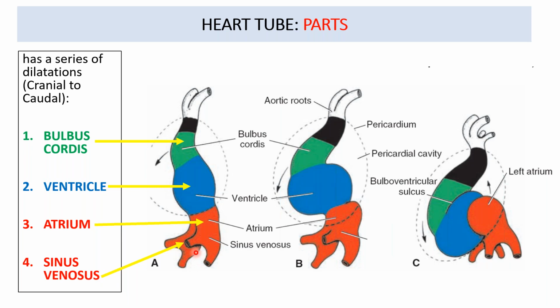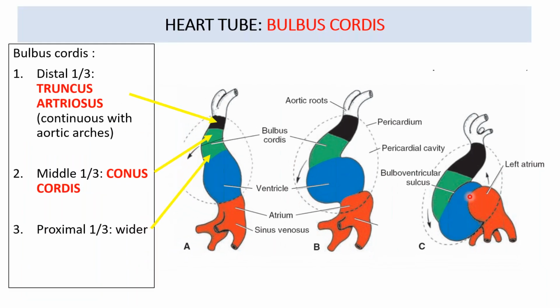So this is the initial portion where the heart is represented in a tube-like fashion in earlier life, in the fetal period. This is how the heart will appear. Now, you can see in the next two pictures, this tube is undergoing some folding process. We'll come to it later. So as we were talking about the heart tube, this was the bulbus cordis area, followed by the ventricle, the atrium, and the sinus venosus. These were the four areas of the heart tube.